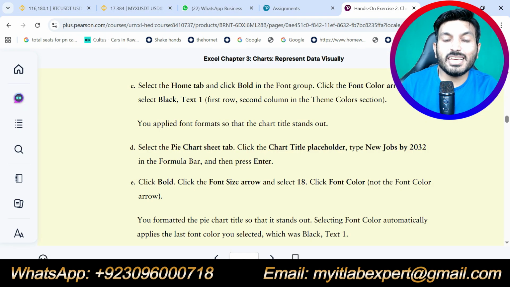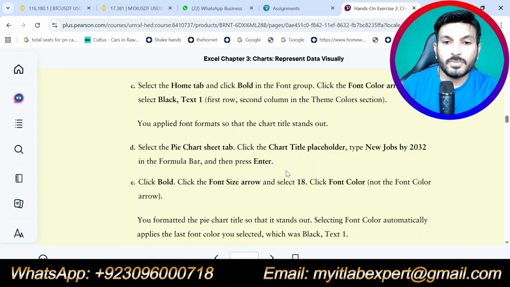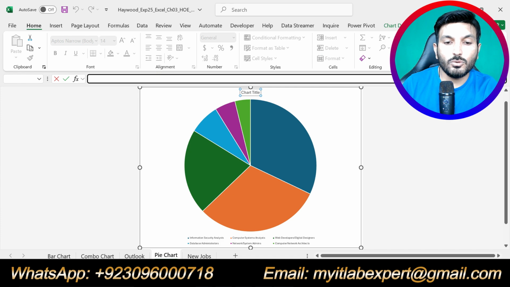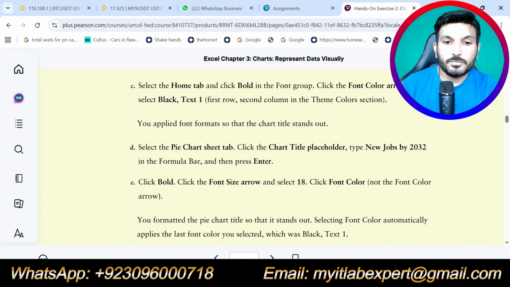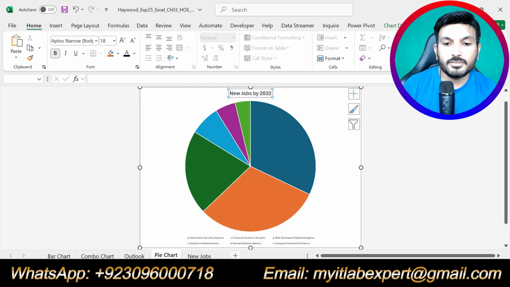Now it is saying select pie chart sheet tab. So we are supposed to move to the pie chart sheet tab. Click chart title placeholder and type new jobs by 2032. Select chart title and type new jobs by 2032 and press enter. Okay. Now we are supposed to bold this chart title and we will change the font size to 18 point. Apply bold to chart title, change font to 18 point.